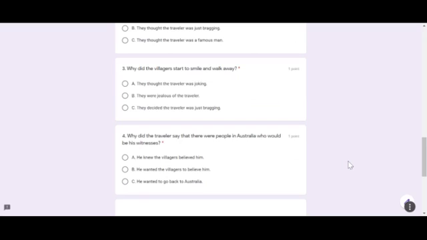Question 3. Why did the villagers start to smile and walk away? A. They thought the traveler was joking. B. They were jealous of the traveler. C. They decided the traveler was just bragging.